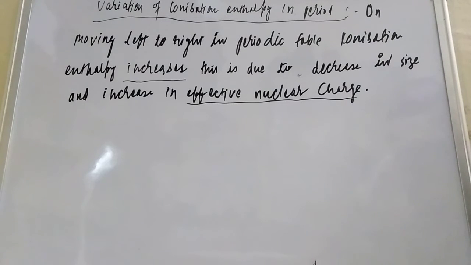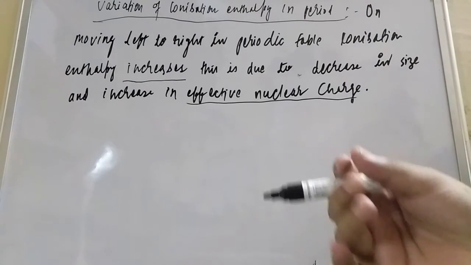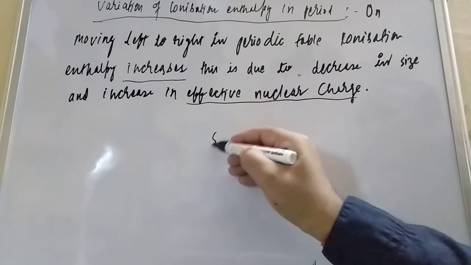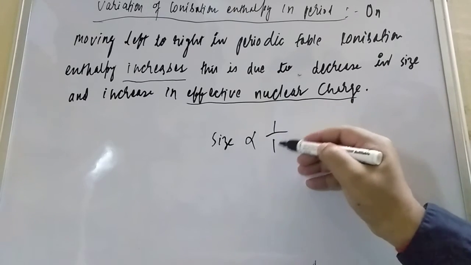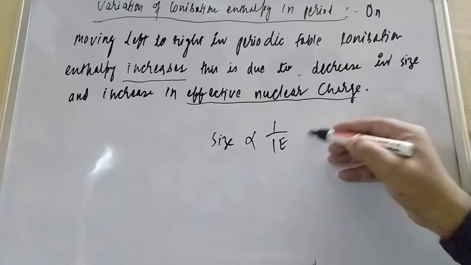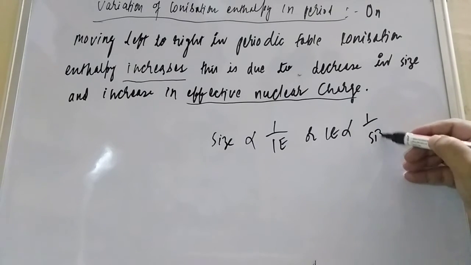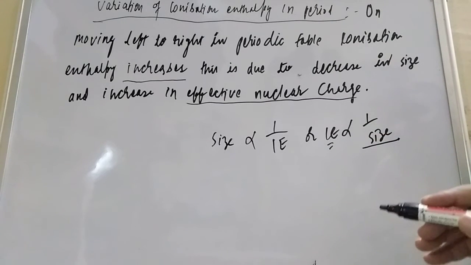When size decreases, force of attraction increases. Size is related as 1 by IE, or we can say IE is inversely proportional to size. Size decreases left to right, so ionization enthalpy increases.